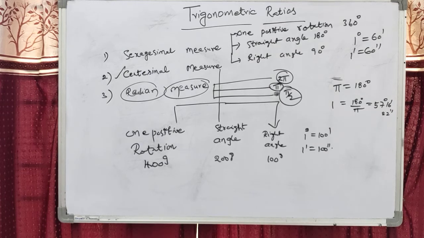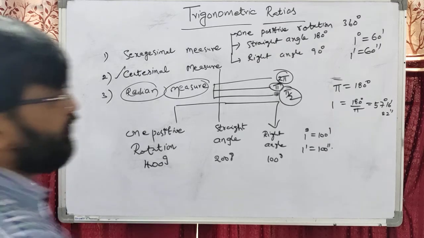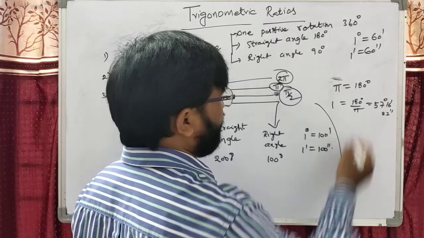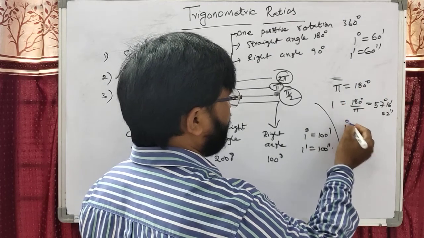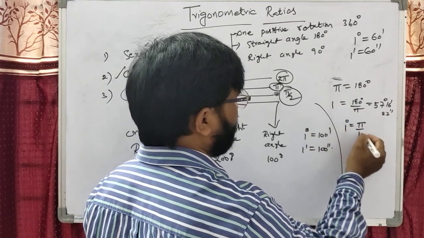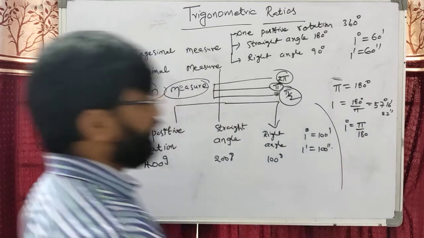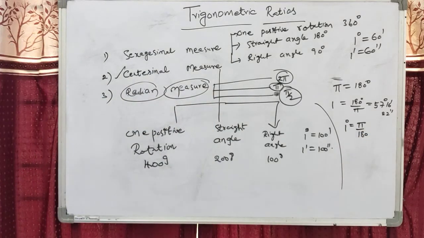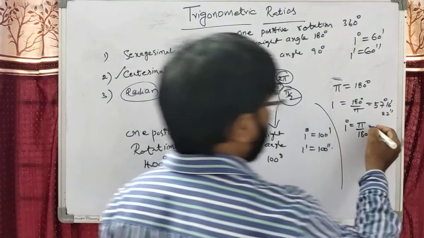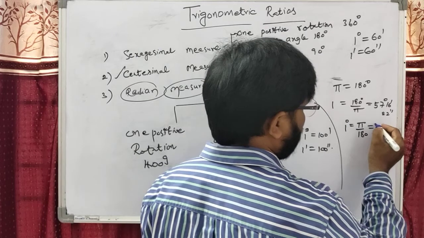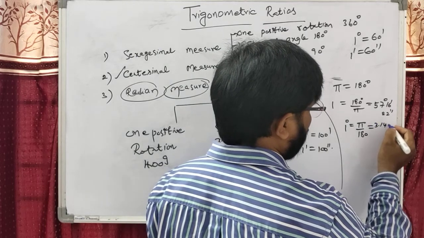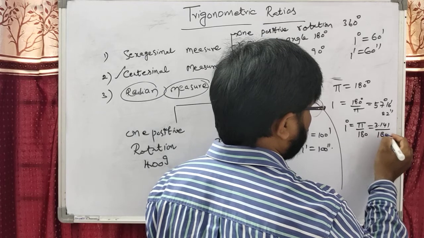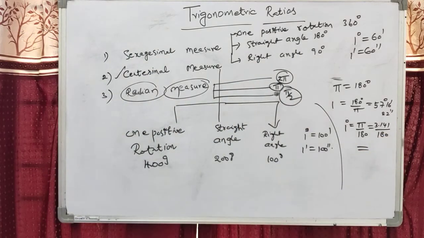Okay students, now we can write 1 degree. Dear students, if you are taking 1 degree, it equals pi by 180. 1 degree is pi by 180. That means 1 degree is nothing but, we know pi is 3.141, everybody knows pi is 22 by 7. So 3.141 by 180.